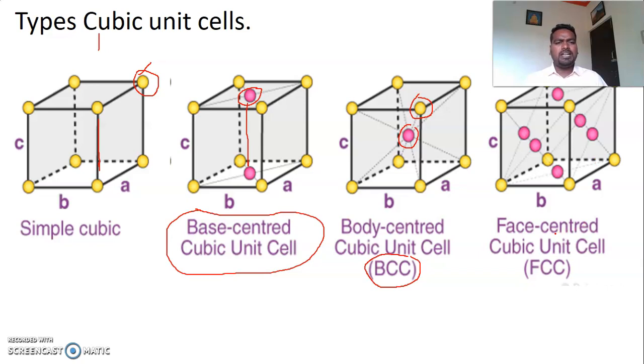Dear students, don't get confused between the base centered or end centered cubic cell and the face centered. In face centered, in all the faces, these atoms are located. But in case of base centered, these lattice points are found only at any 2 opposite faces of a crystal. So this is how we classify the unit cell into 4 different types.